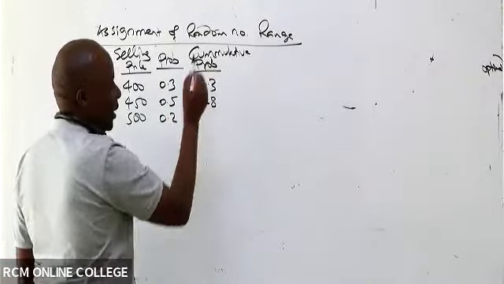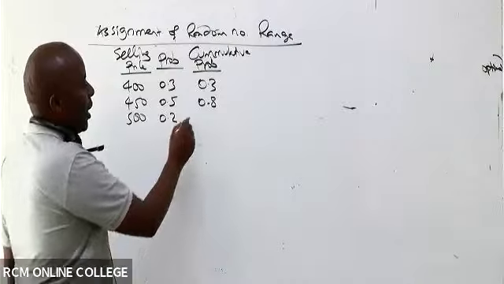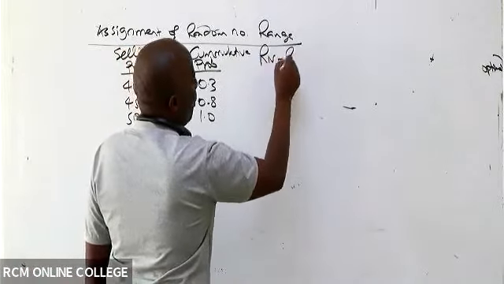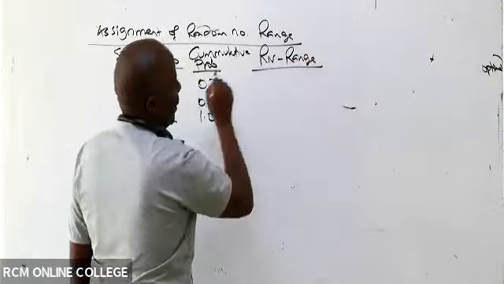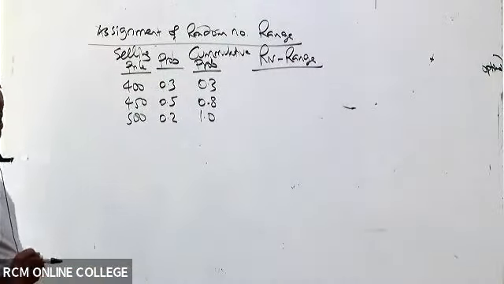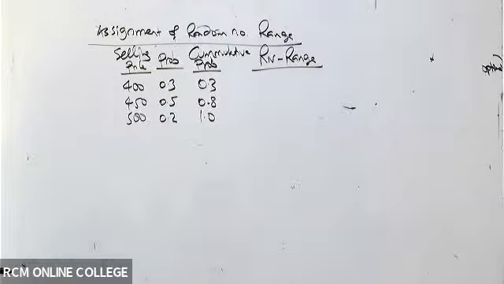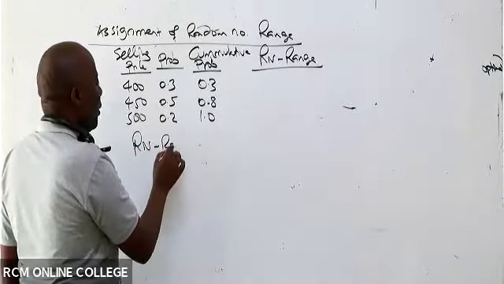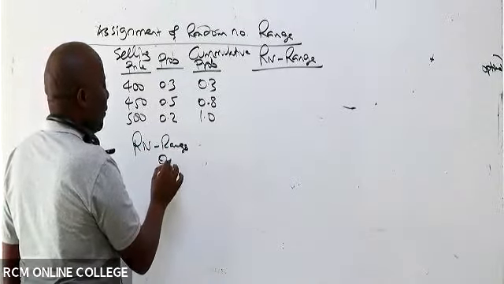This will be 0.8. This will be 1.0. Now from there, you can give us what we call random number ranges. Now remember that random number ranges, they normally fall in between there.